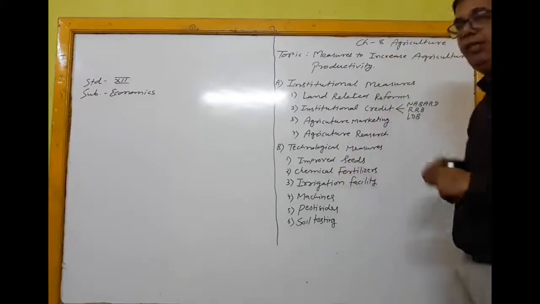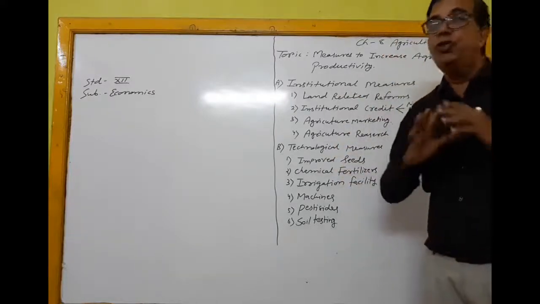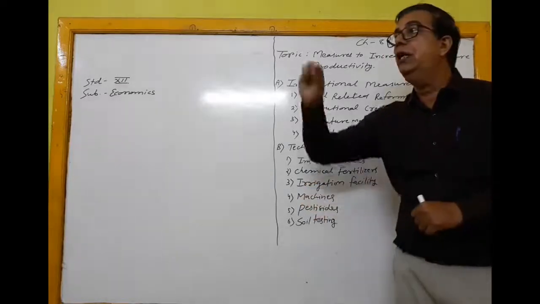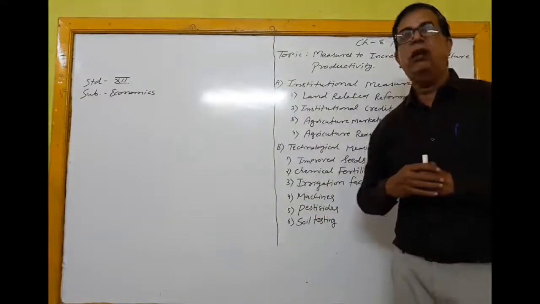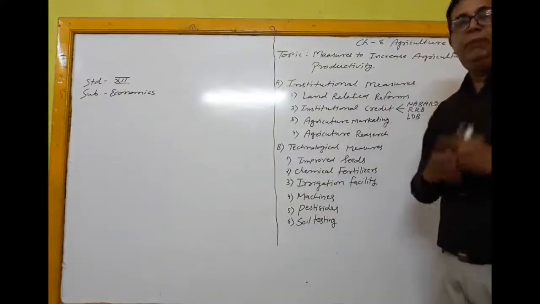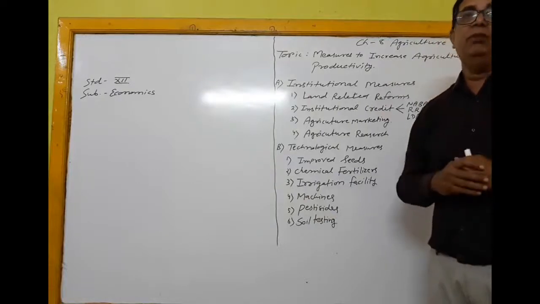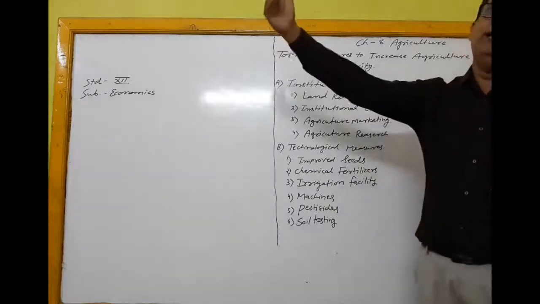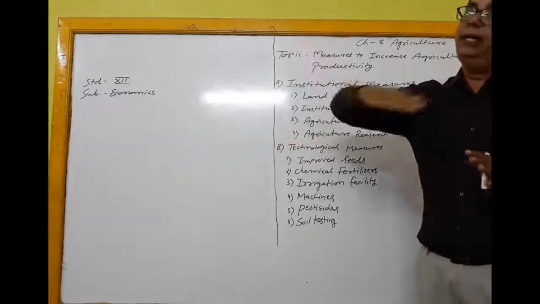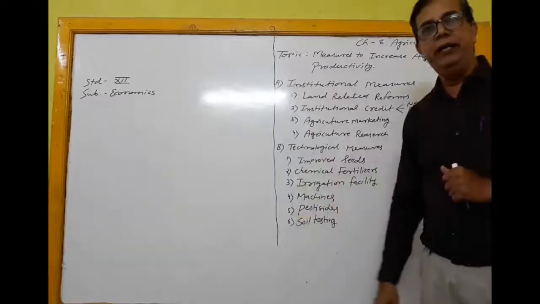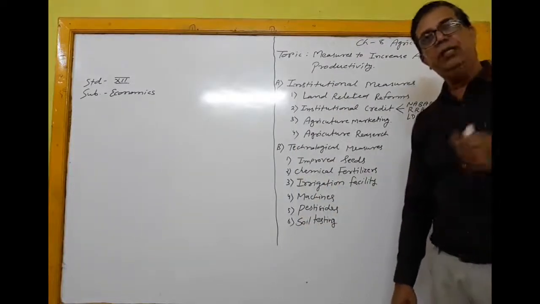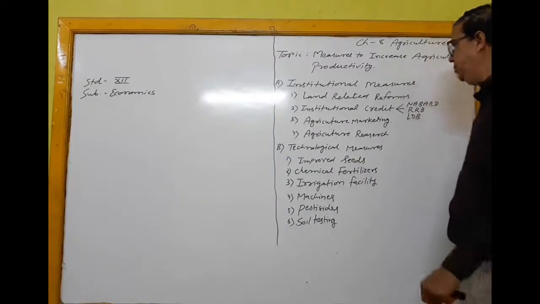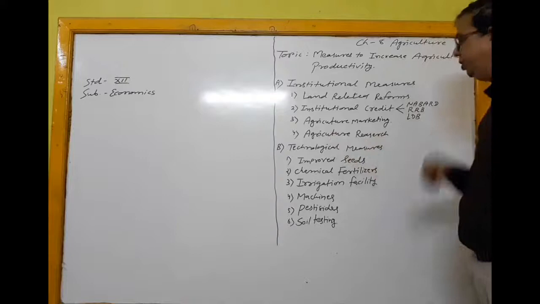Earlier, this type of information system was not there. So farmers sold their production at the local level. But because of the information regarding the price, knowledge about market, the farmers go to the big market and sell their product at the higher price and get the benefit. And because of that, their income increases. So they are ready to produce more and more. After that, agriculture research.